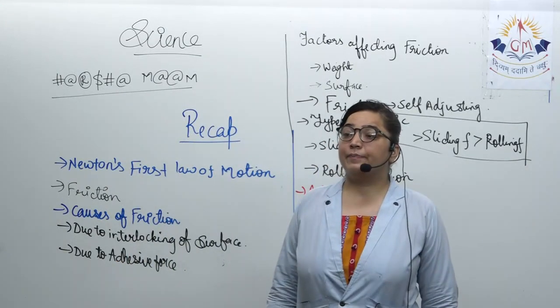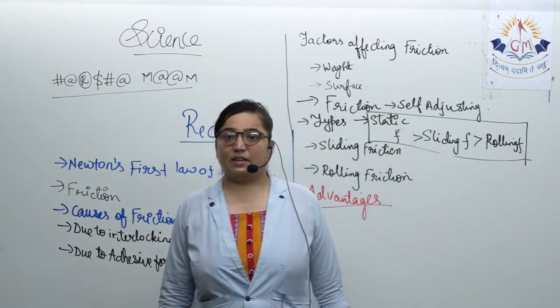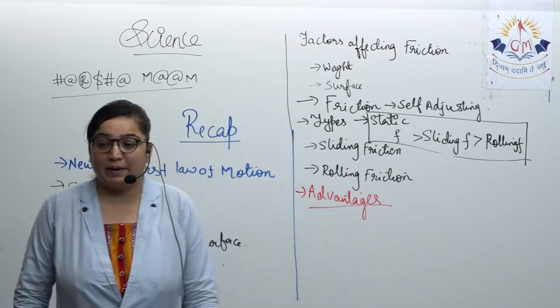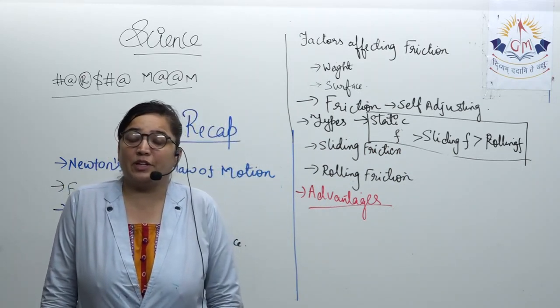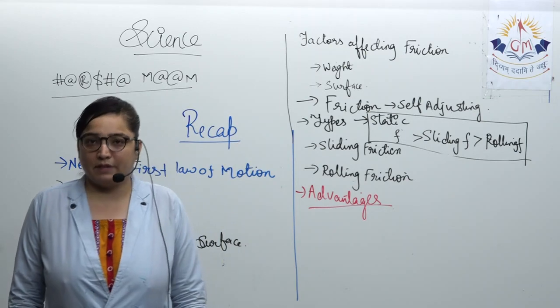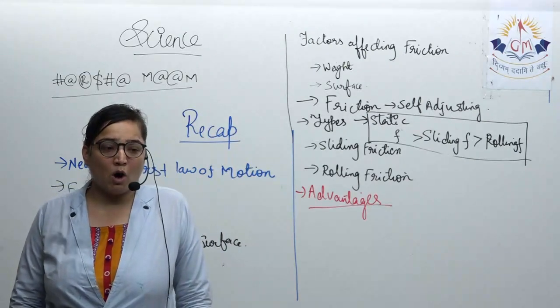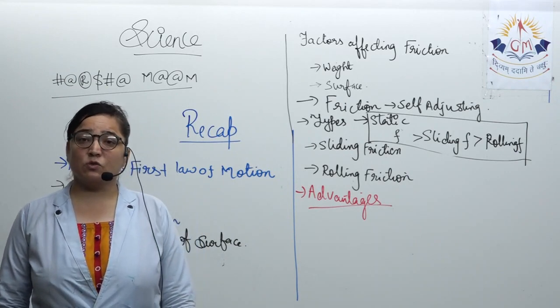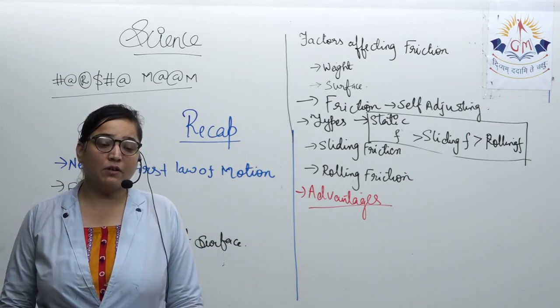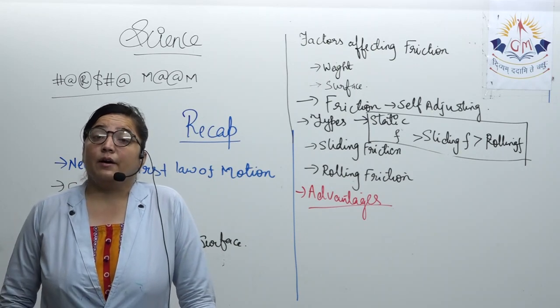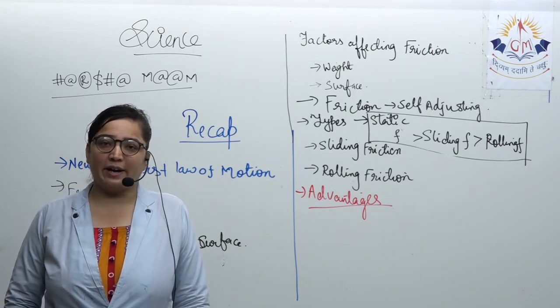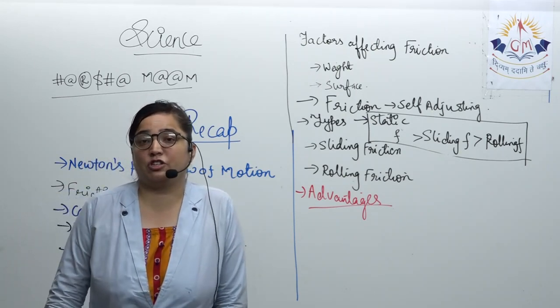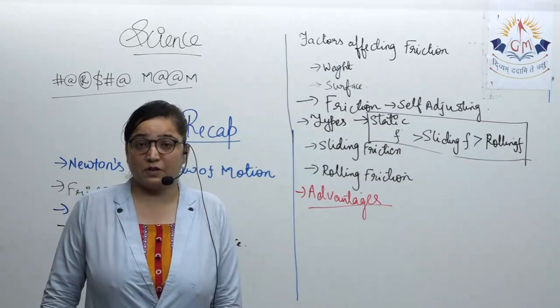After that, the brakes are applied because of the friction between the brake lining and the rim of the wheel. We are able to walk just because of the friction between the soles of our feet and the road. We are able to ride. Why? All because of friction. So these are the uses of friction.